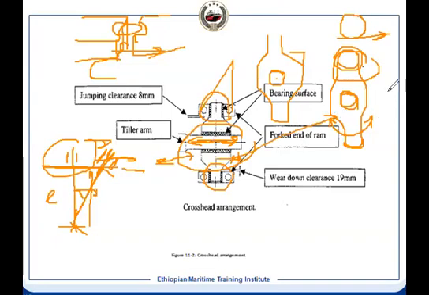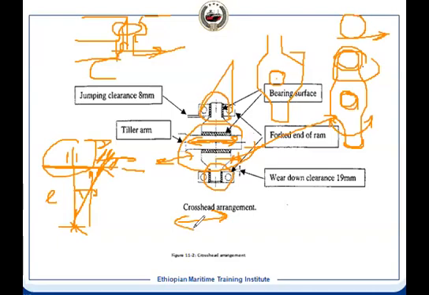The tiller arm is not rigidly fixed. There is a clearance, so the tiller arm can move relative to the pin hole, and this pin hole has a bearing. So the tiller arm and the pin can have relative motion in both directions.